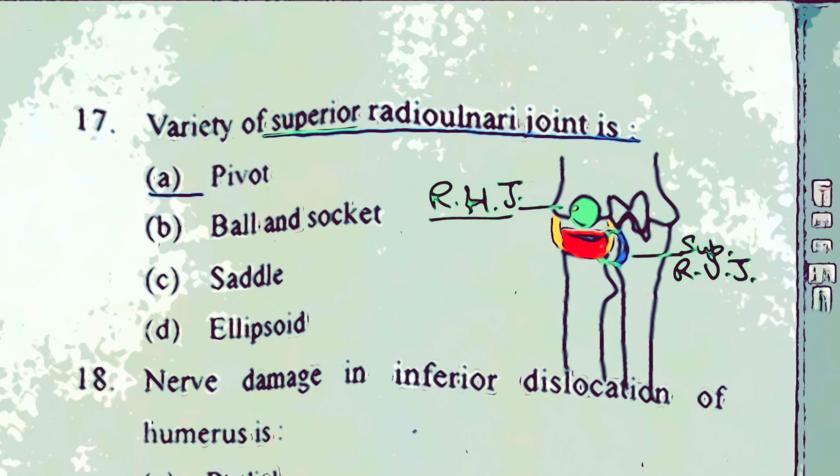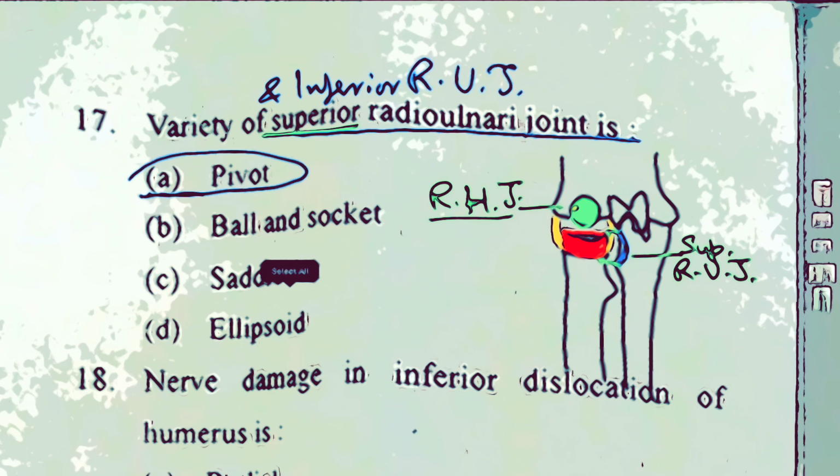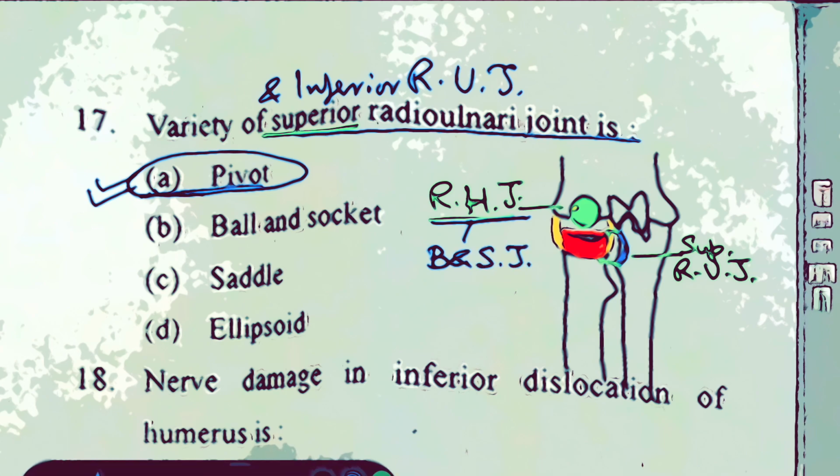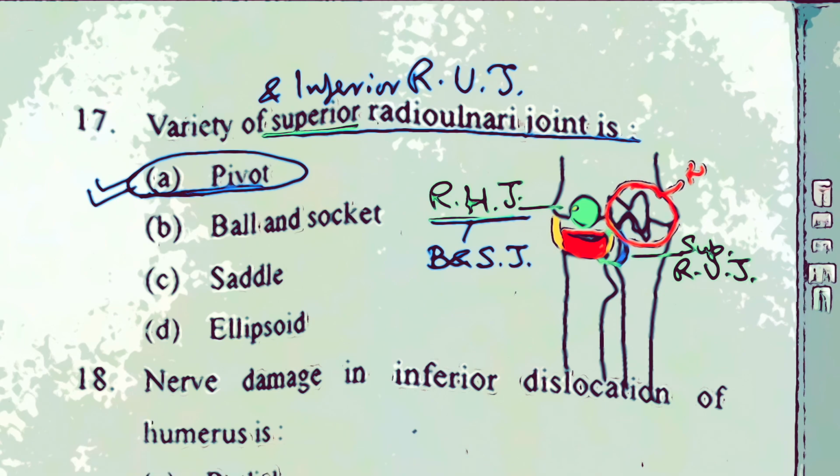Both the superior and inferior radio-ulnar joints are examples of pivotal joint because they provide these rotatory movements for supination and pronation. But if they ask about the radio-humeral joint, which is a part of the elbow joint, this radio-humeral joint is a variety of ball and socket joint. And in case they ask about this joint, the humero-ulnar joint, this is a hinge joint.